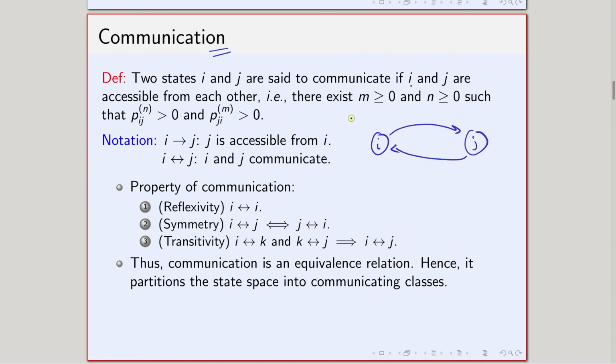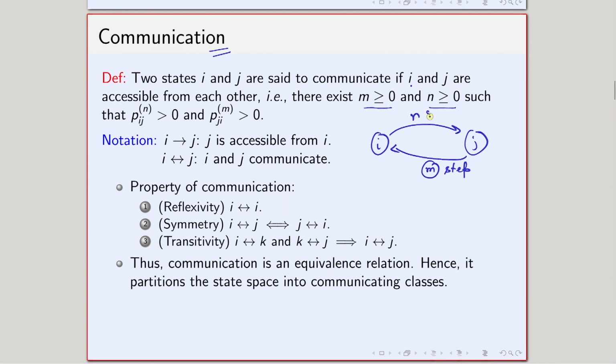And then using the definition of accessibility, in mathematical terms I can write that there exist m greater than or equal to 0 and n greater than or equal to 0, both of them integers, such that p_ji^(m) is greater than 0. So from j I can go to i in m steps.